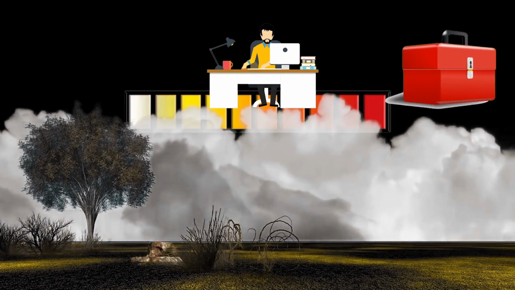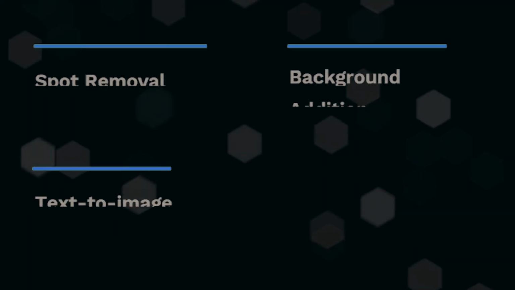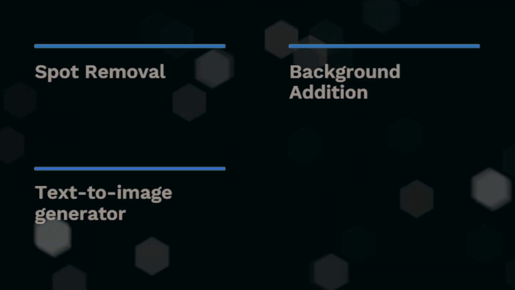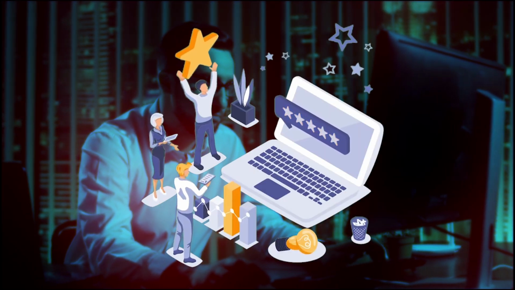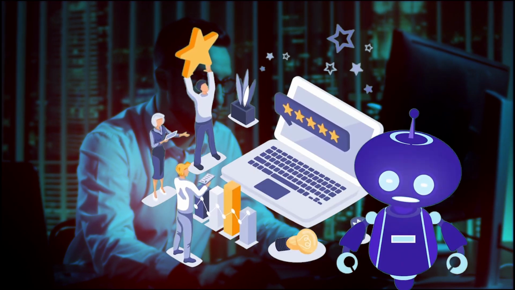Among these cutting-edge features, the inclusion of spot removal, background addition, and a text-to-image generator is particularly noteworthy. While Adobe Photoshop is undoubtedly a classic choice in the vast landscape of photo editing software, its commitment to staying at the forefront of technological advancements is evident in its exceptional AI features.